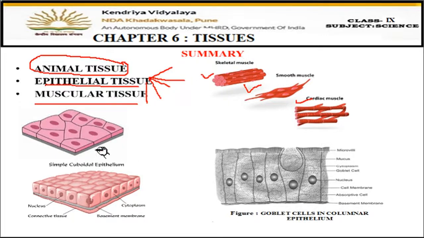Now in the next video session, we will cover the connective tissue and nervous tissue. Now these two are also types of animal tissues.